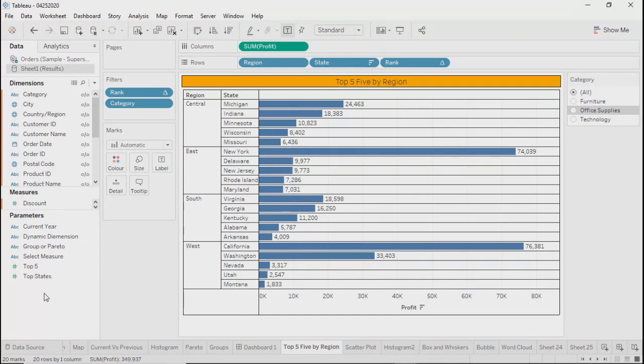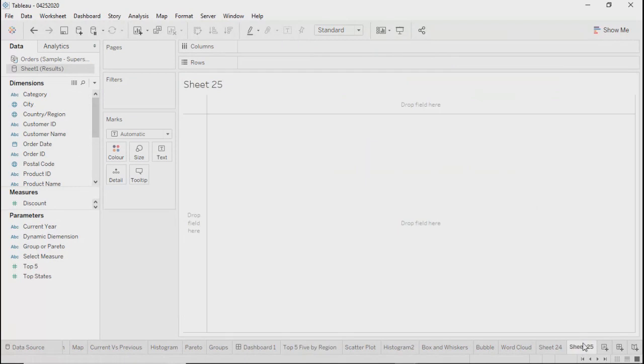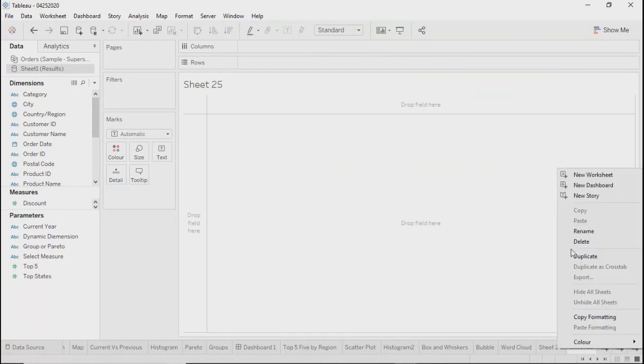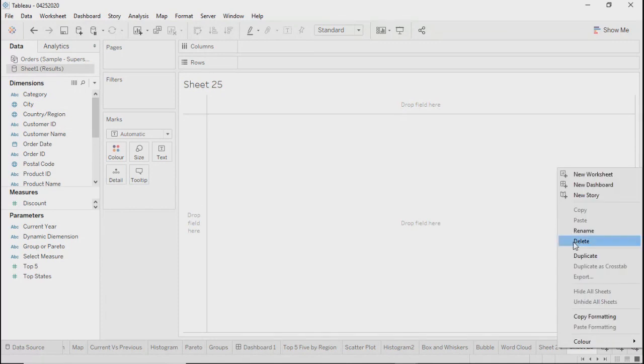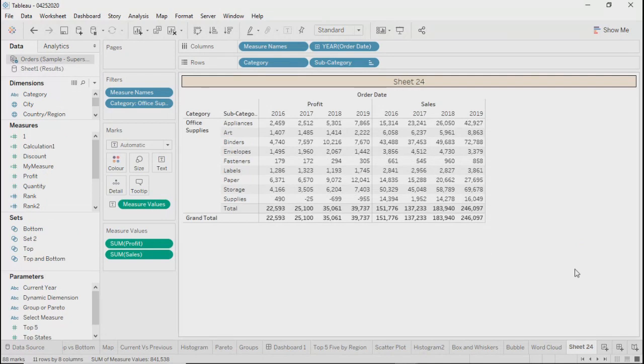Right. Now let's go ahead and talk about the agenda we had. So we added one dashboard, one sheet here. We were talking about the difference between worksheet and dashboard. So sheet, I think we are good at it right now. I'll just delete it. We'll add one dashboard.